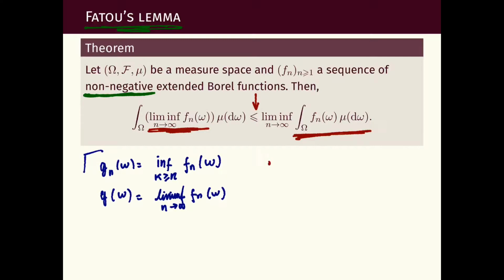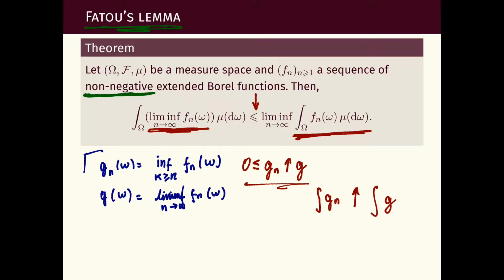So what we have is g_n increases to g. And moreover, since we assume all these functions are non-negative, g_n is non-negative. You will remember from the previous part of this video lecture what we can do when we see this: the integral of g_n increases to the integral of g.